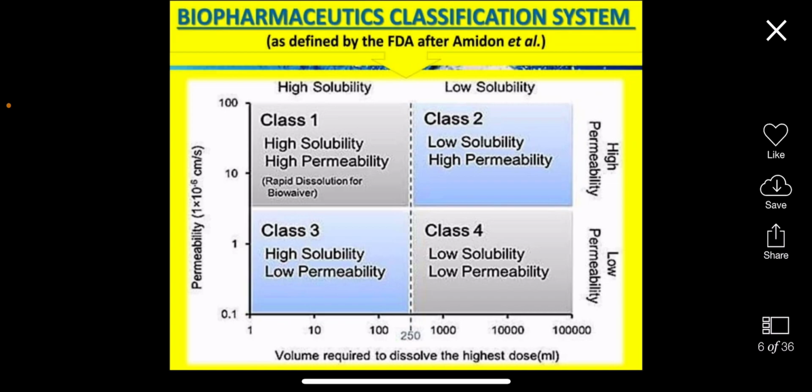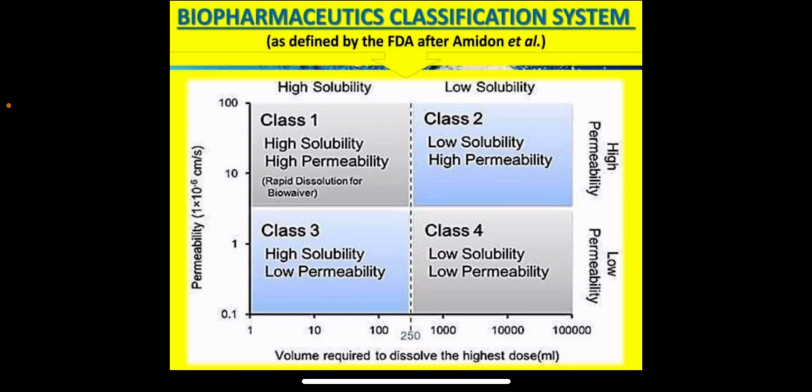The biopharmaceutical classification system is separated into 4 classes: class 1, class 2, class 3 and class 4. Class 1 includes high solubility and high permeability of the drug, which includes rapid dissolution of the drug in the body fluids. Class 2 includes low solubility and high permeability. If our drug is low soluble, then it does not disintegrate into the fluid and does not permeate through the membrane. Only the measured dose of the drug that is solubilized then permeates.